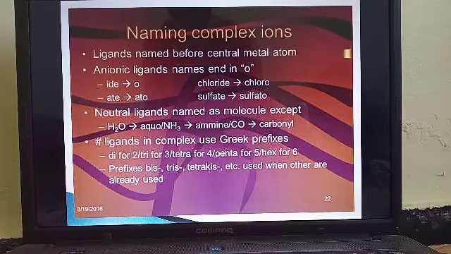If the ligand is complex, we use bis for 2, tris for 3, tetrakis for 4. So this is the naming of organometallic compounds, as you have studied in the last classes.